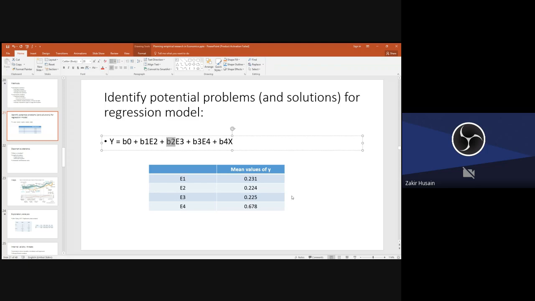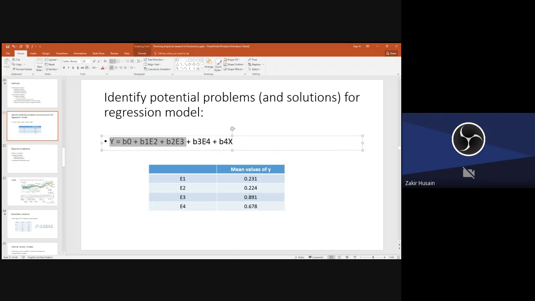Depending on the results, or suppose you get something like, or even better, something like this, 6, 7, 8, 2. See, what you can do is club the categories, club these two categories, club these two categories. Then you will see that there's a difference. The results will come out better.